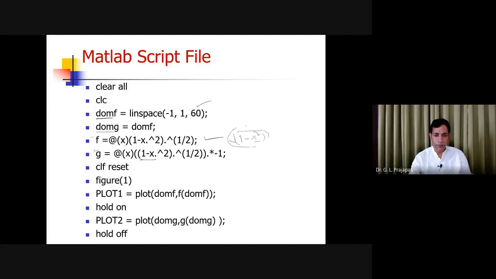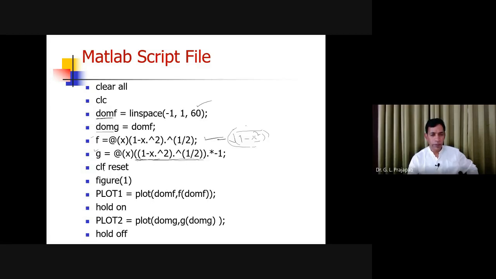Whatever the final answer is, from here to here, this is one value you have, and whatever value you get, you have to make it negative. For making it negative, you have to multiply with minus 1. So this is, you can see. So you have defined two anonymous functions.